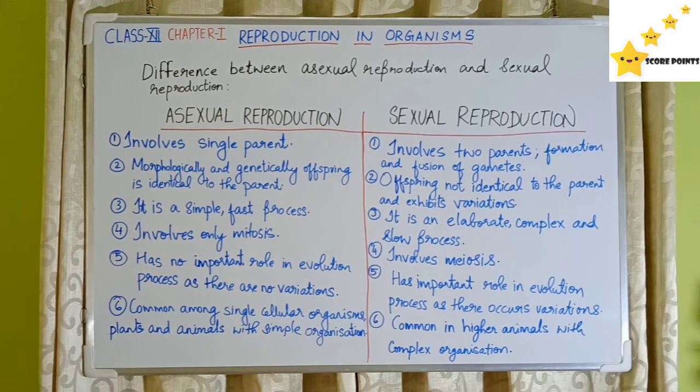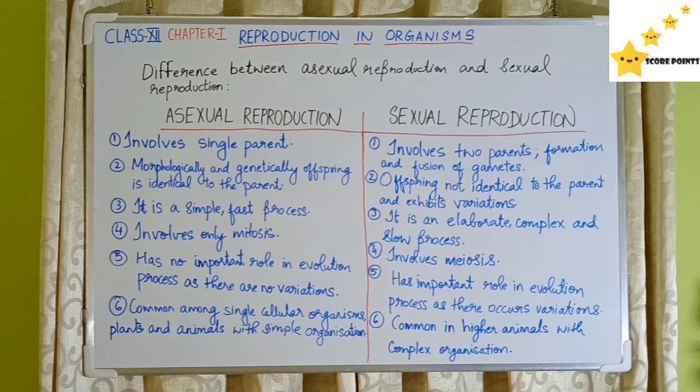Now let's learn about the difference between asexual reproduction and sexual reproduction. Asexual reproduction involves a single parent, whereas sexual reproduction involves two parents of opposite sex. There is also formation and fusion of gametes. The offspring produced as a result of asexual reproduction is morphologically and genetically identical to the parent. The offspring produced in sexual reproduction is not identical to the parent and exhibits variation.